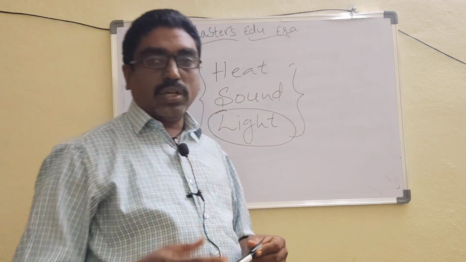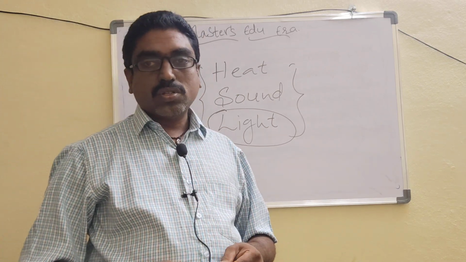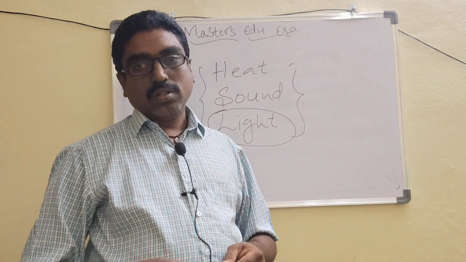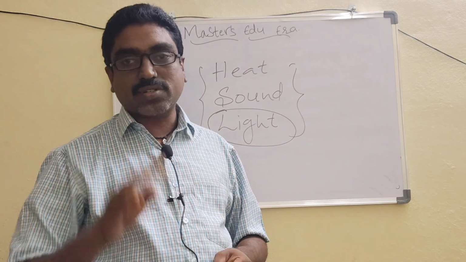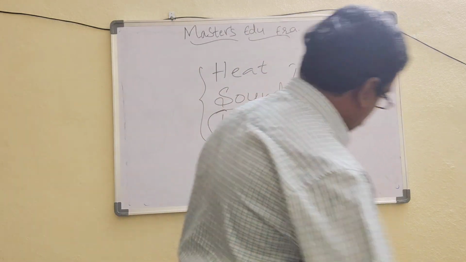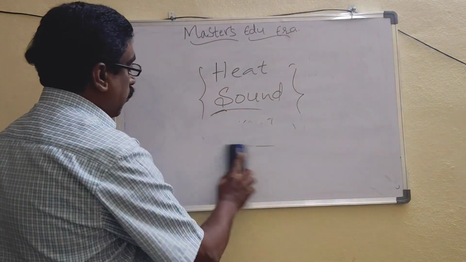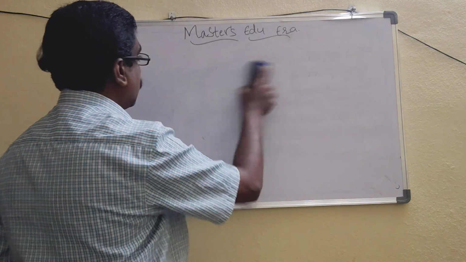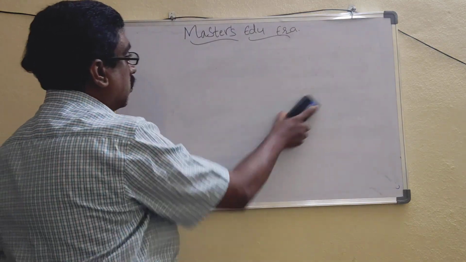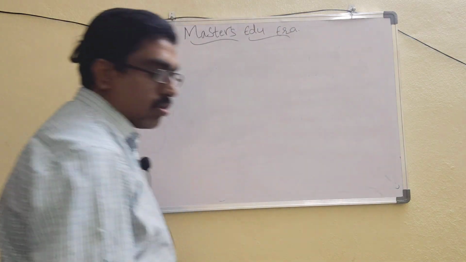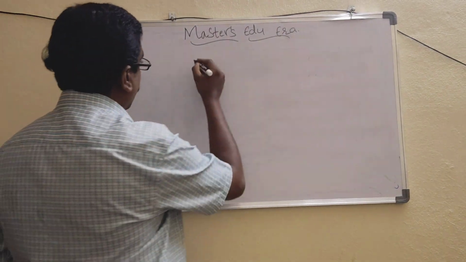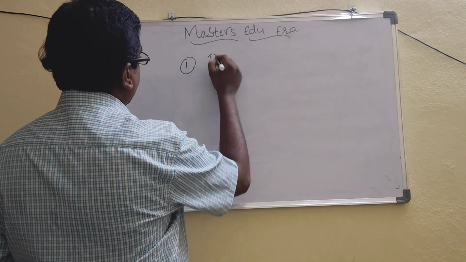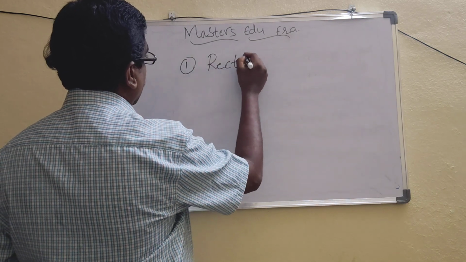As I said, our concept today is the characteristics of light. Actually, there are four characteristics of light. We will discuss those now, and we will see them one by one. So what are those four characteristics? Number one, rectilinear propagation.